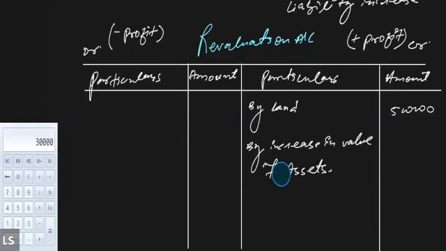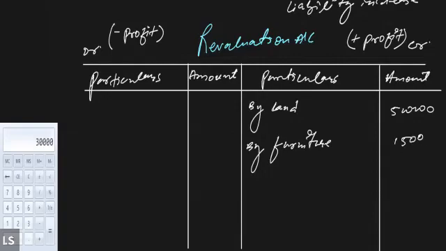Got it, everyone? Is this clear to all of you? Yes, sir. So in our example, let's suppose the value of the furniture increases by 1,50,000. All the value of the asset that is increasing will be shown on the debit side. And if there is any asset, the value of which is decreasing in the market, such reduction will be shown on the debit side.